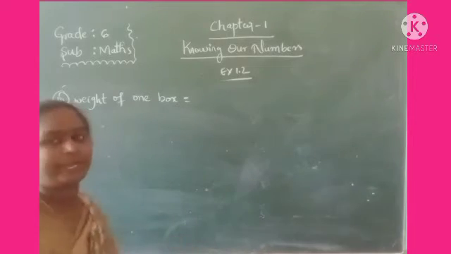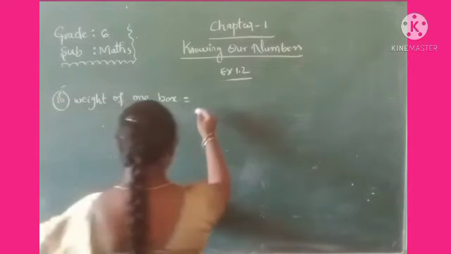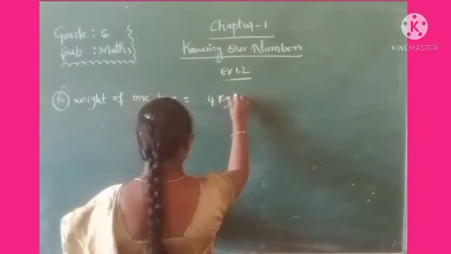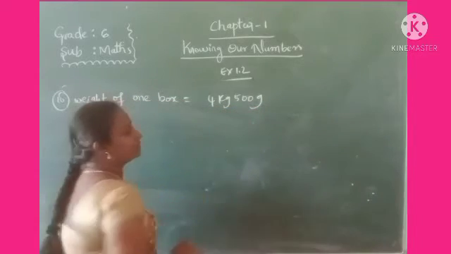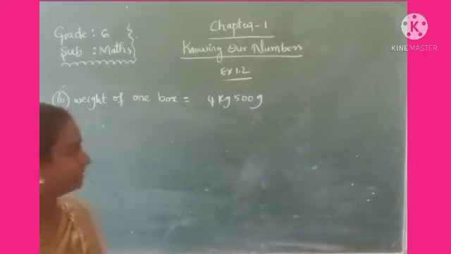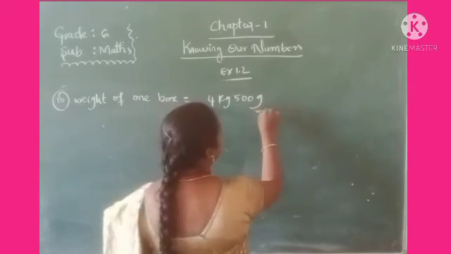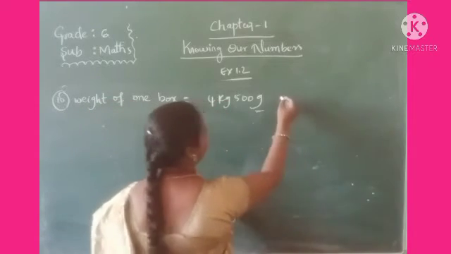The medicine is packed in the boxes. So the weight of the box is what? 4 kgs 500 grams. So here kgs and grams, both units are different. We have to change into the same units. It is very easy to change that into grams.